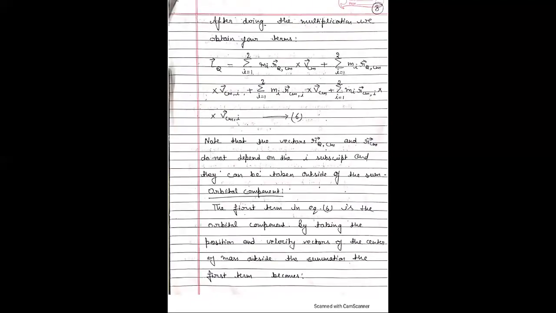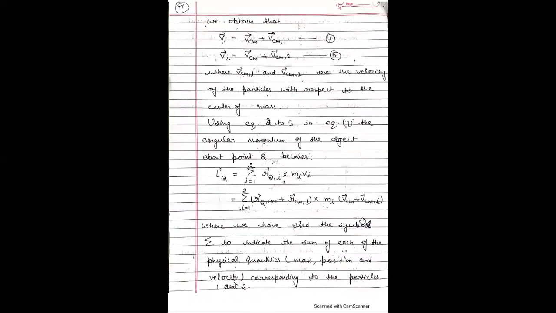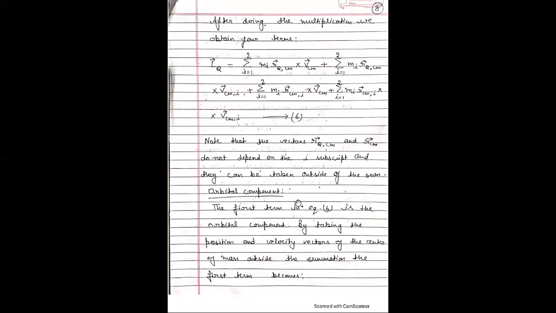After doing the multiplication, we get 4 terms. Multiplying these terms, we get: first term multiplied by this, and this multiplied by this and this. There we get 4 terms, and these terms are: m_i r_Q,CM (position vector of the point with respect to the center of mass) times v_CM, plus Σ m_i r_Q,CM times v_CM,i, plus Σ m_i r_CM,i times v_CM, plus Σ m_i r_CM,i times v_CM,i.